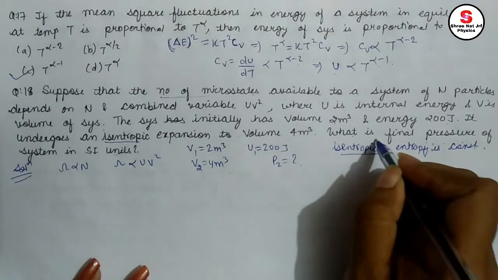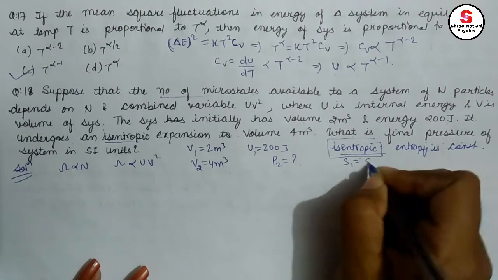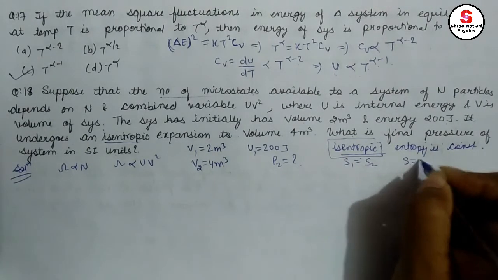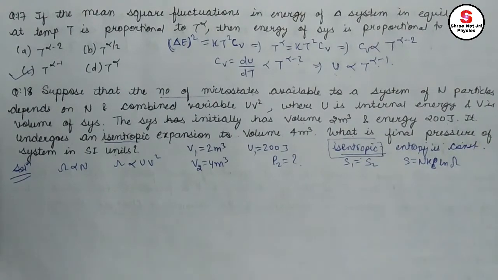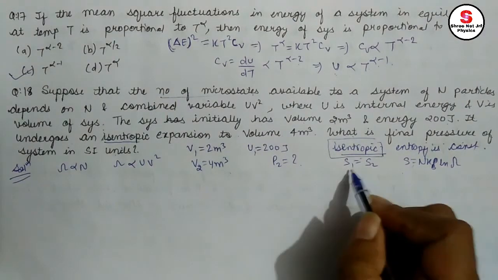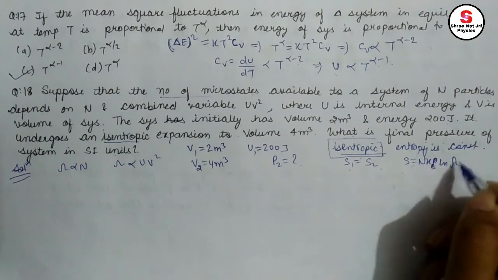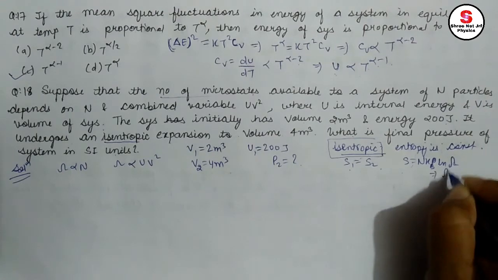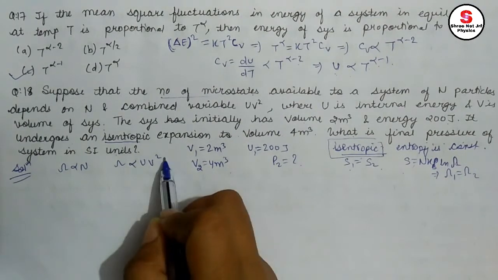Okay, now see, first of all we can use isentropy. That means S1 equals S2, entropy is constant. S equals, how can I write as? S equals N KB ln omega, right? Now if entropy of both the systems are equal, that means S1 is equal to S2, then this implies that N is already constant, KB is constant, ln omega, that means omega, number of microstates, is also equal. This implies that omega 1 is equal to omega 2. Okay, and omega is proportional to UV square.